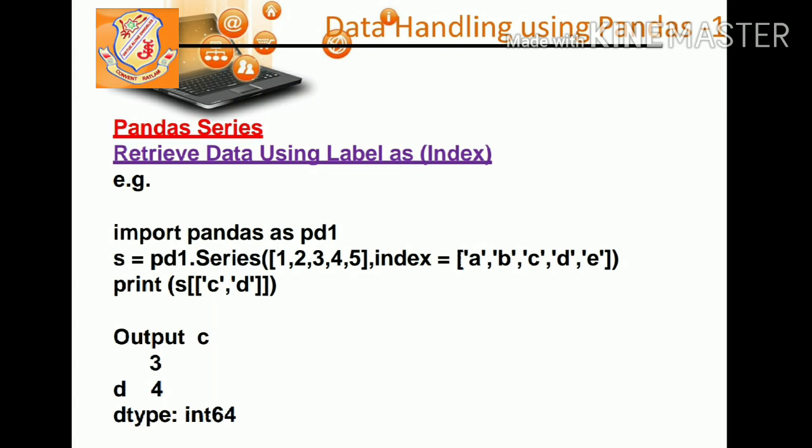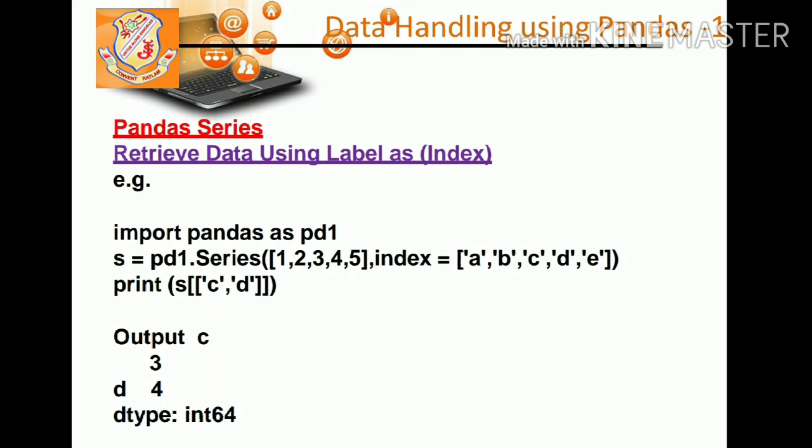In the next example, we are retrieving data using a label as index. Import pandas as pd1. This command is used to import the pandas package in the file. S equals pd1.Series. We are declaring a series which we are saving in S. 1, 2, 3, 4, 5 are the data or the values, and the index is A, B, C, D and E. It means 1 is for A, and it goes on like that.